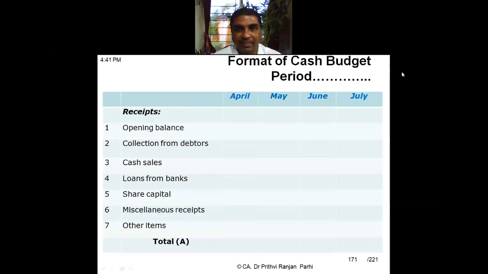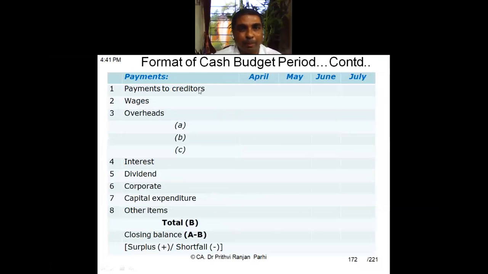You can see here that various months' opening balances are written. Then these are various sources of receipts, then total receipts. Then these are the payments, then total payments. Then what is the closing balance? One month's closing balance will become the opening balance in the next month. Then receipts, then payments, then closing balance. This is how cash budgets are prepared.